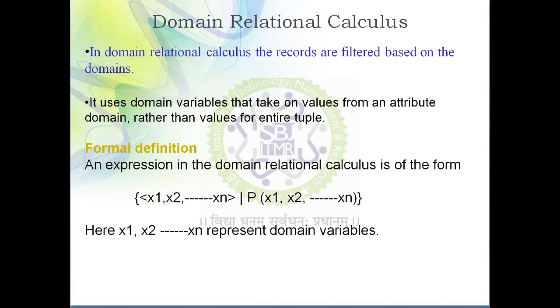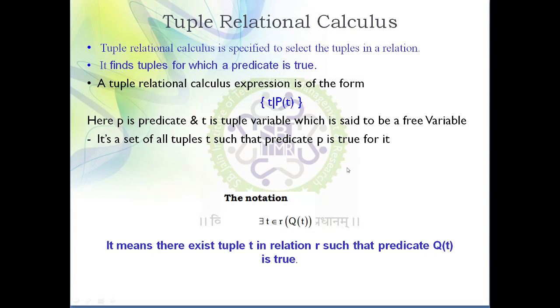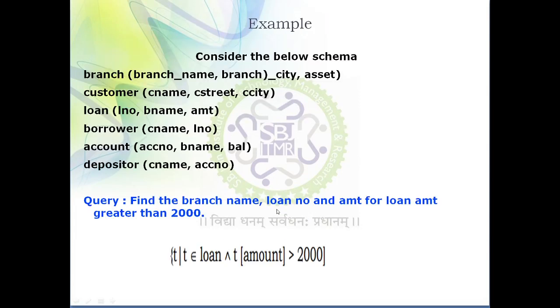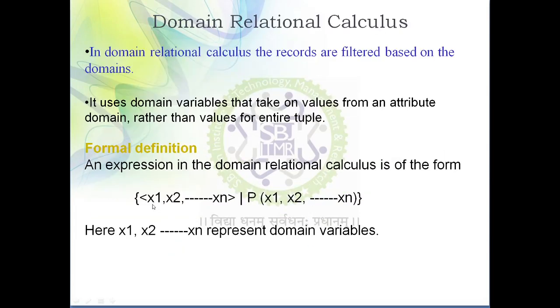Now we'll see the generalized form for domain relational calculus. As we have seen the generalized form for tuple relational calculus, similarly we have a generalized form for domain relational calculus. So this is the generalized form for domain relational calculus. Here x1, x2, x3, all these are domain variables, and p of x1, x2 represents the condition.